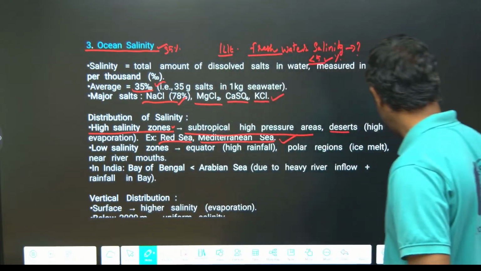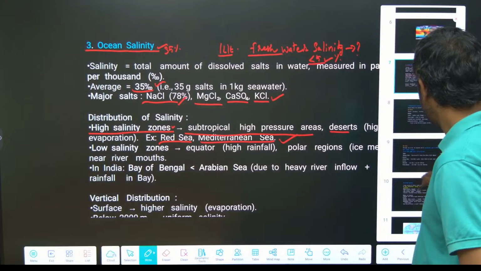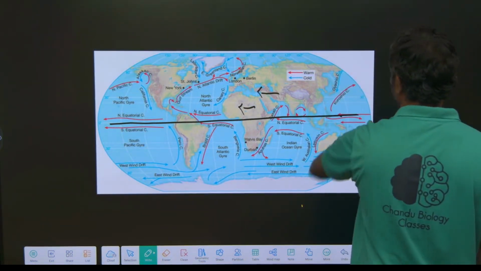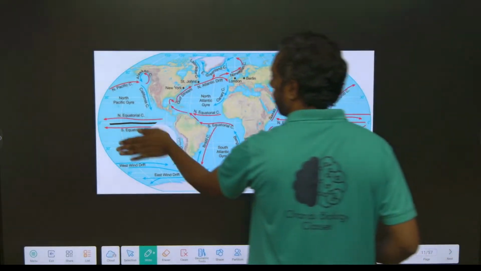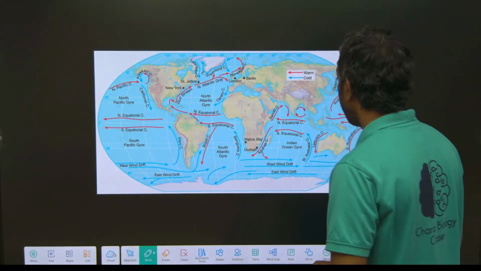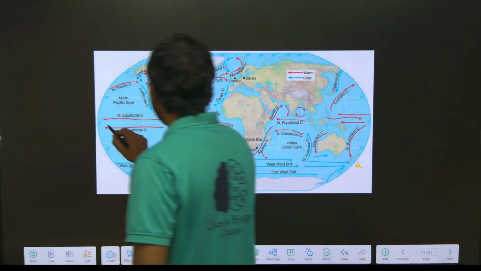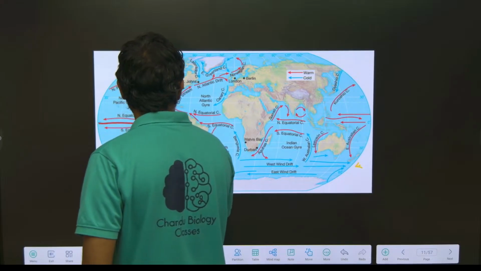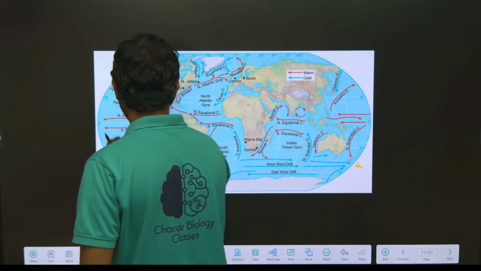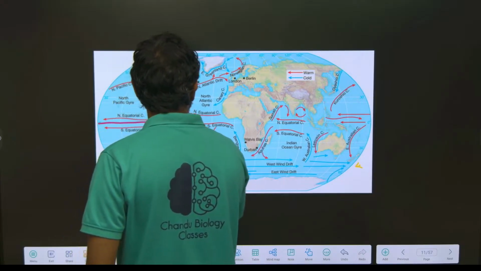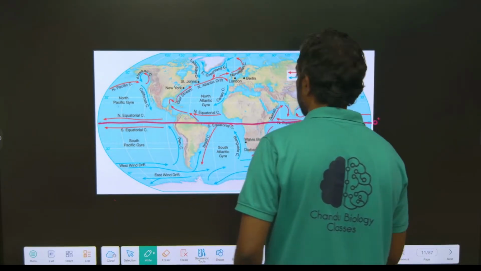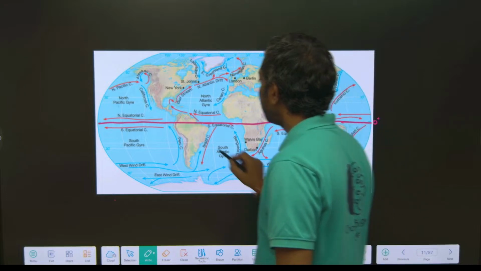Just look here. This is equatorial, 0 degree latitude.